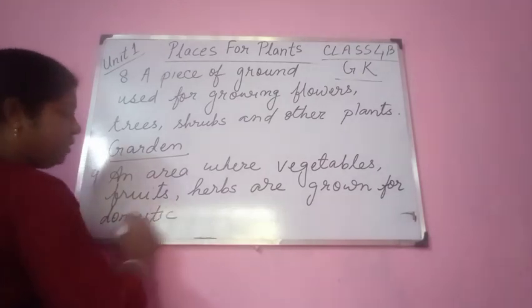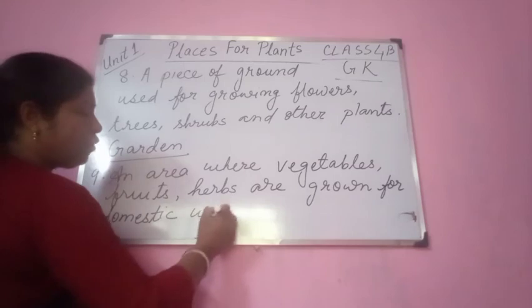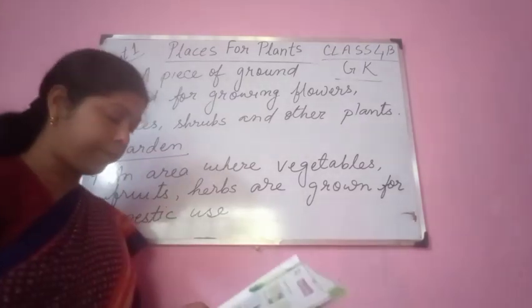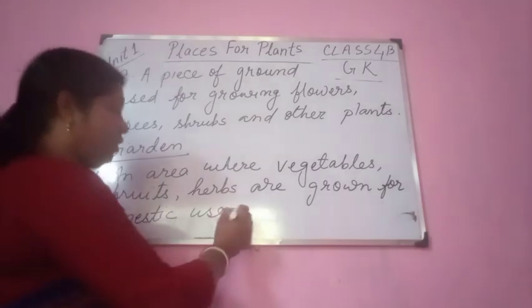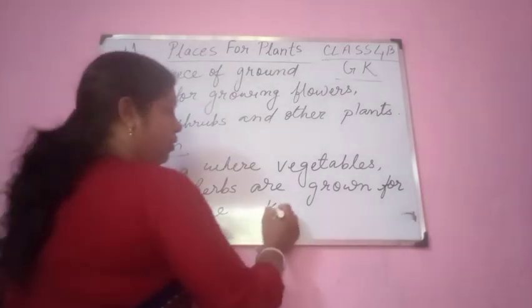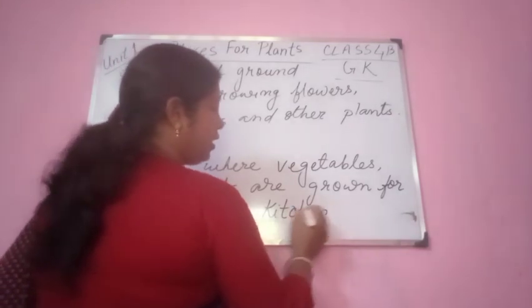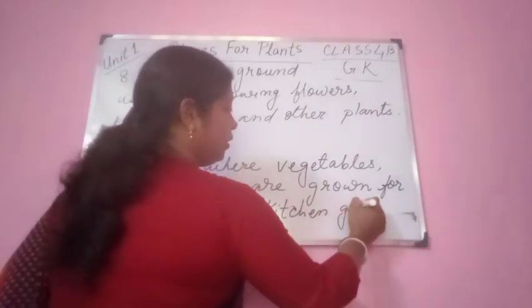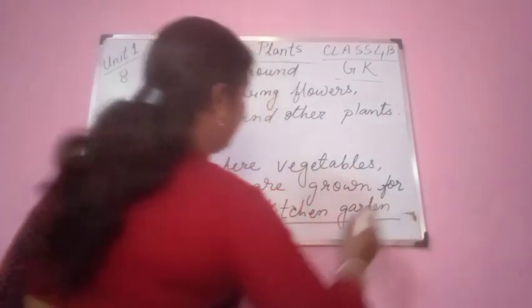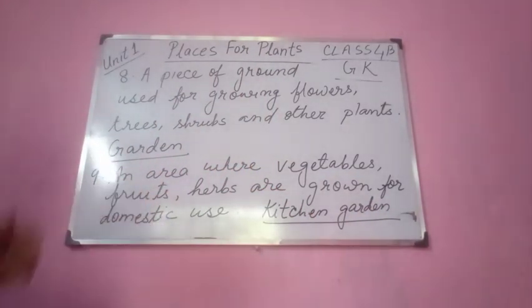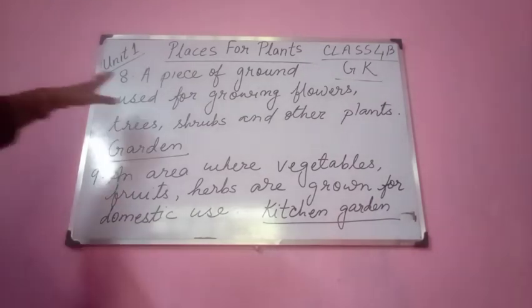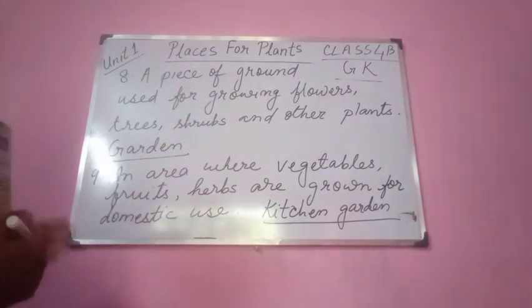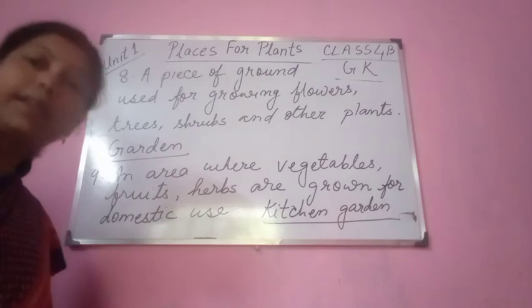Isn't it? You need all these things in your home. That is your home purpose. Domestic use. You can use it at your home. So, domestic use, that is your kitchen garden, isn't it? These things you use in your kitchen. Once again you see an area where vegetables, fruits, herbs are grown for domestic use, that is known as kitchen garden. A piece of ground used for growing flowers, trees, shrubs and other plants, that is a garden. An area where vegetables, fruits, herbs are grown for domestic use, that is kitchen garden.